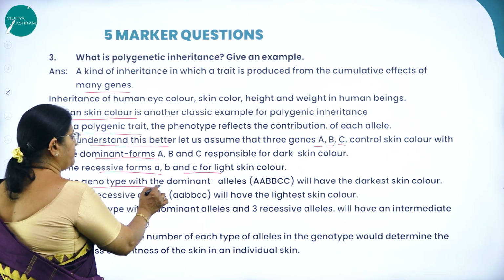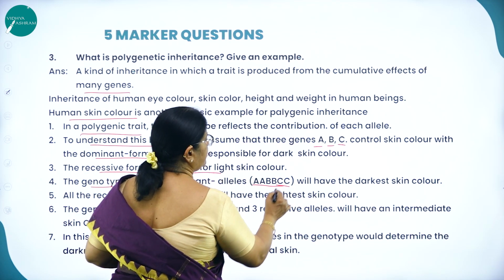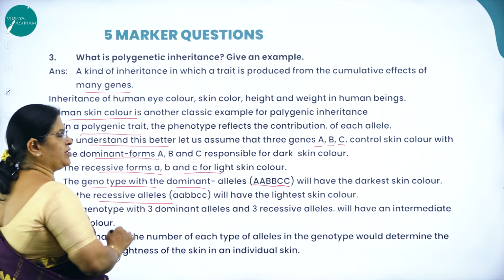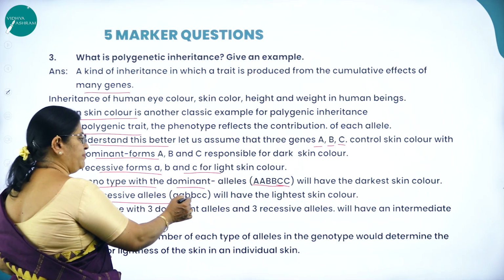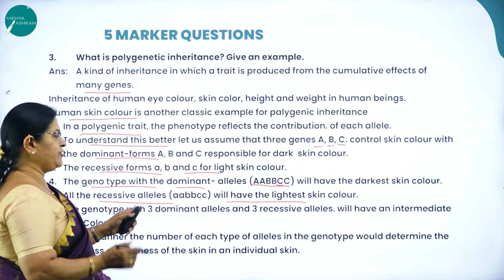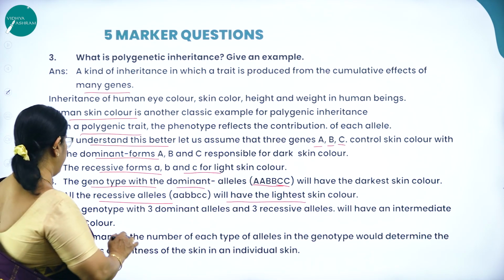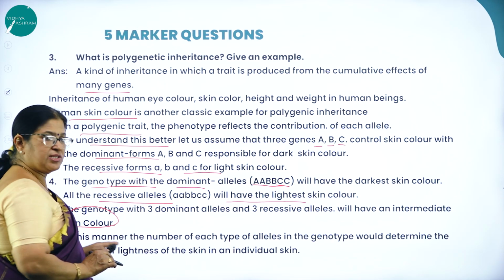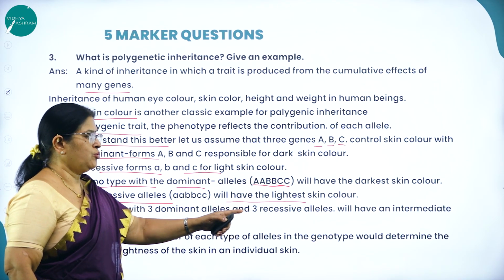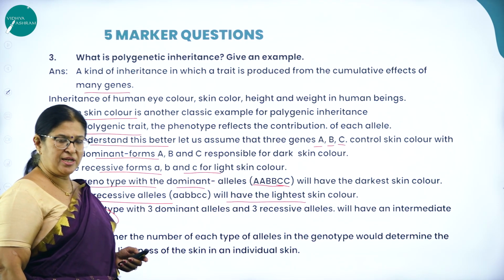So the genotype with all dominant alleles, AABBCC, will have the darkest skin color. The genotype with all recessive alleles, aabbcc, will have the lightest skin color. The genotype with three dominant alleles and three recessive alleles will have an intermediate skin color. So in this manner, the number of each type of allele in the genotype determines the darkness or lightness of the skin in an individual.